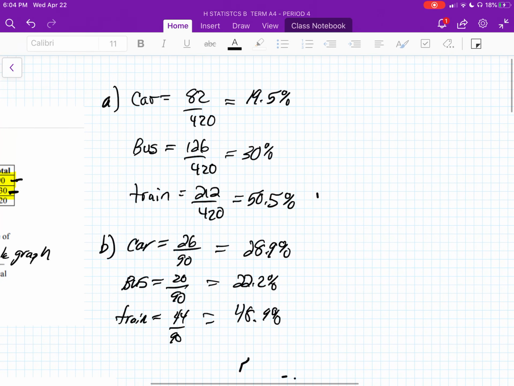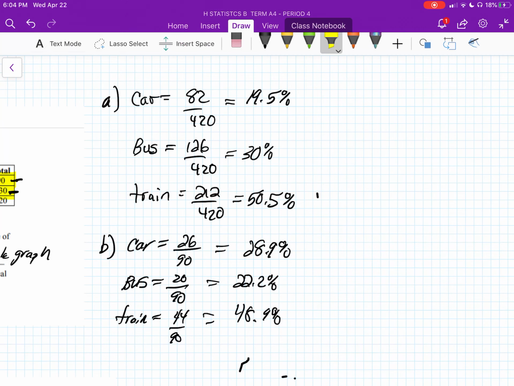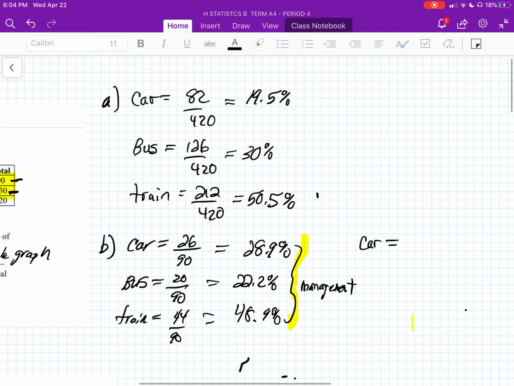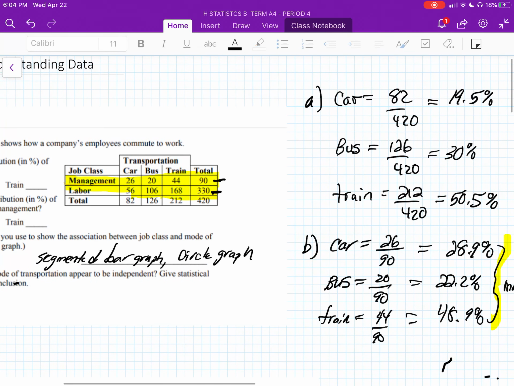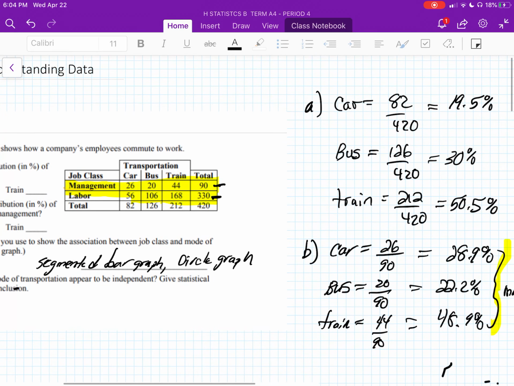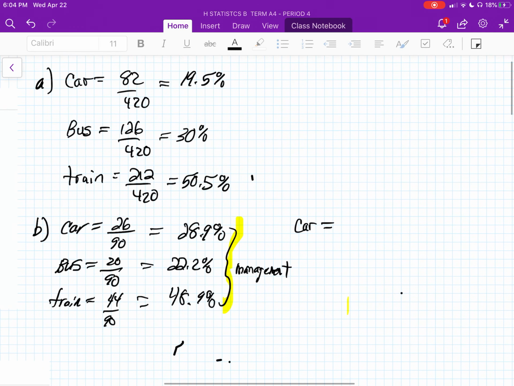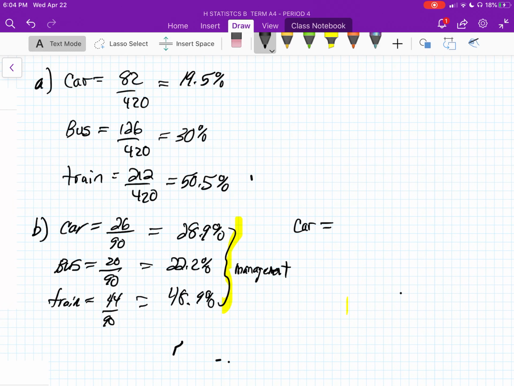So if I just go on to part D, let's say this is management. I'm going to do the same thing for labor. So for the car for labor, we're going to use 56 over 330. Let me make this smaller.